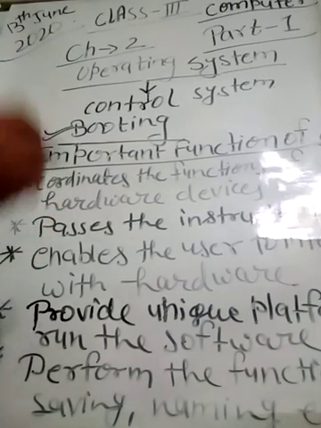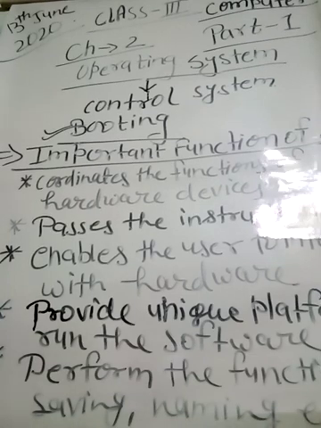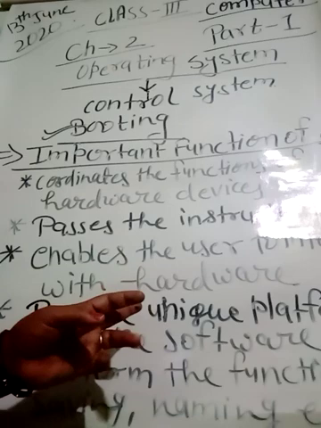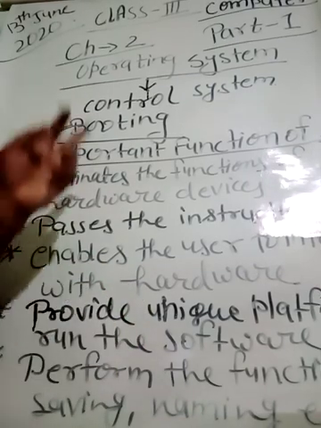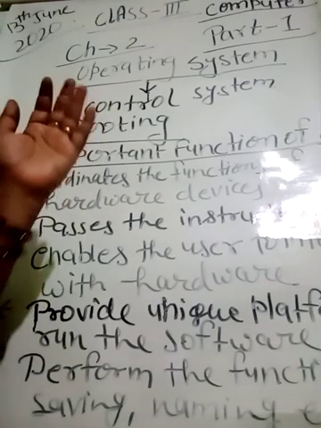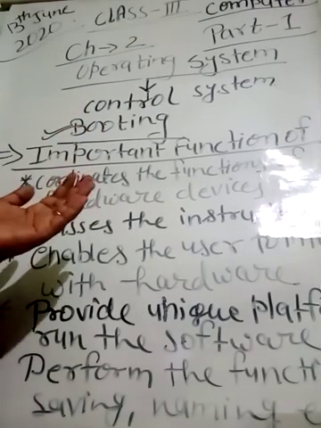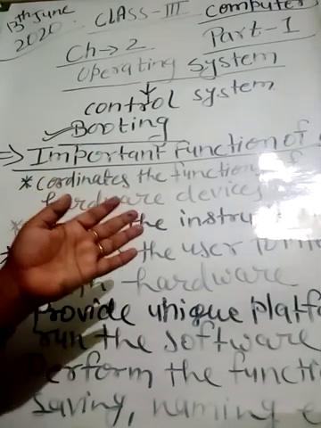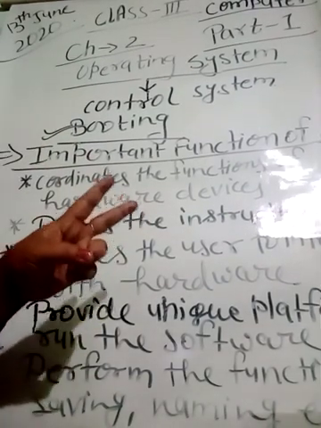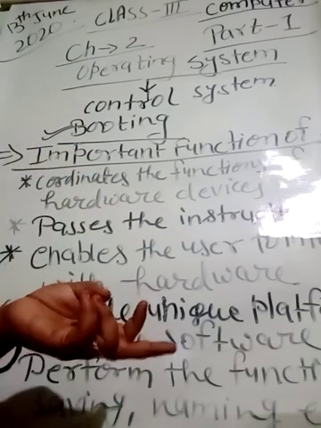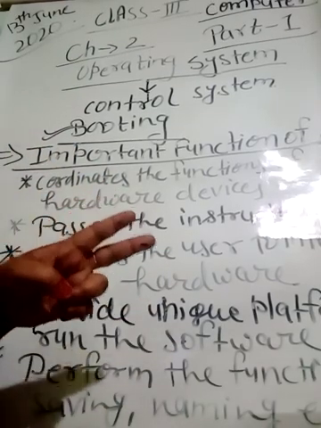Okay, first of all, what is an operating system? Operating system is the most important part in our computer. And if you remember what you have learned in the previous chapter, that is chapter number 1, the computer system is divided in two parts, that is the computer hardware and the computer software.